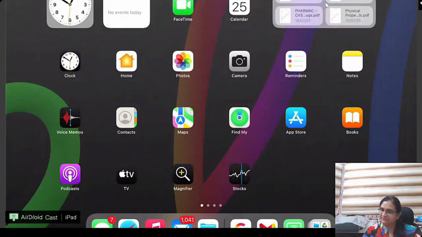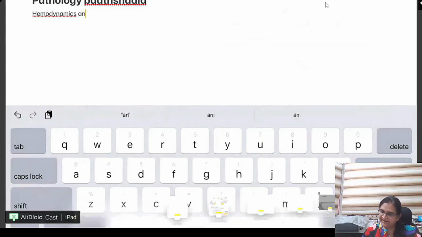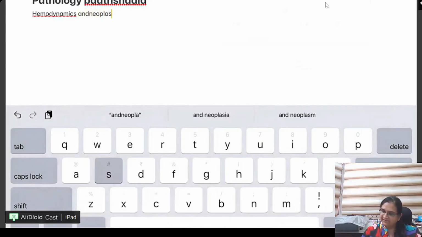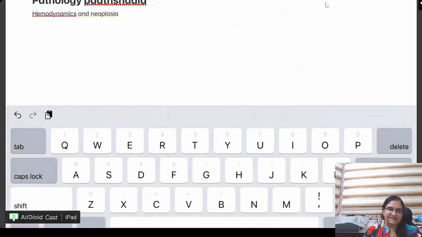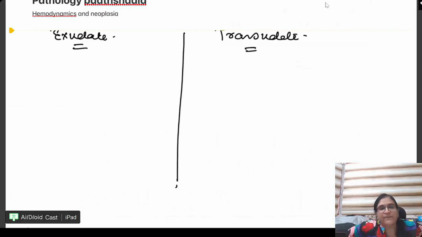Hypersensitivity angiitis. Now let us quickly revise our hemodynamics and neoplasia. Okay, so let us revise. First of all, what is the difference between exudate and transudate? You only tell me. It will be like a small quiz. If you know it, that's good. If you don't know it, you will tell me. Please tell me which out of the two is protein rich.